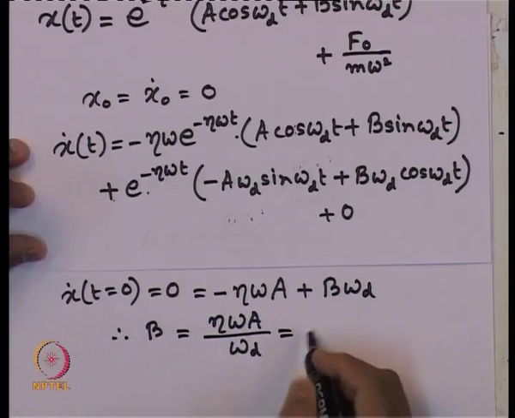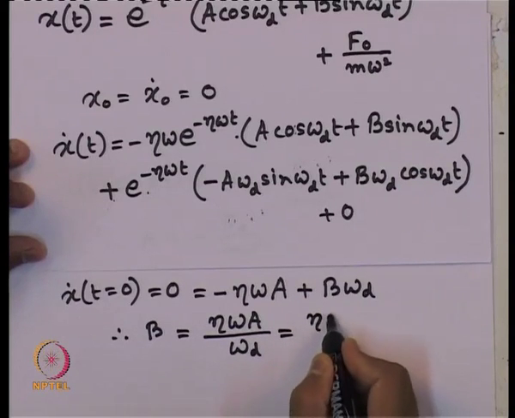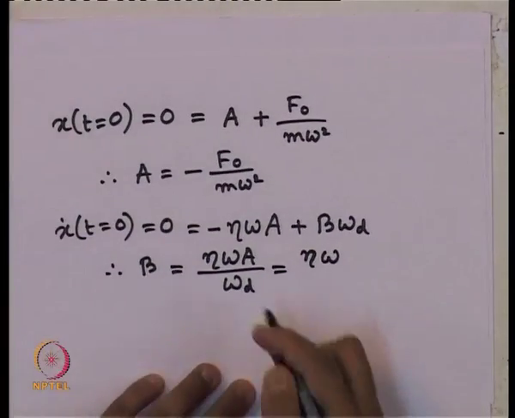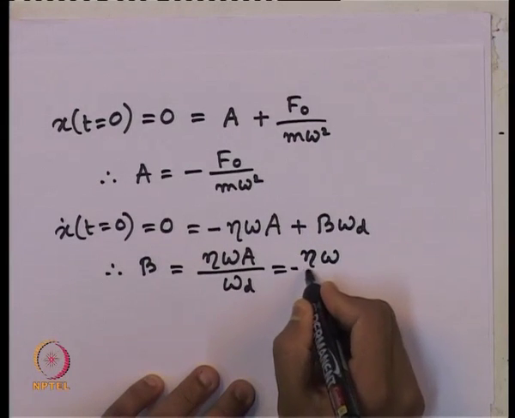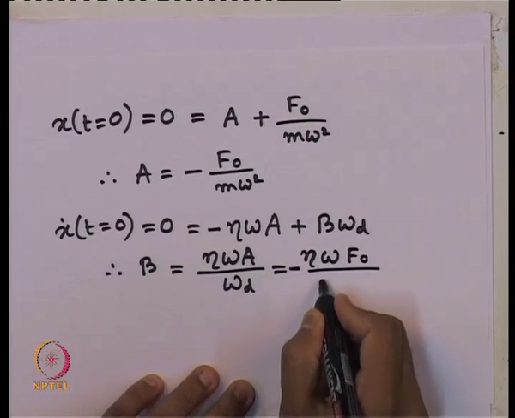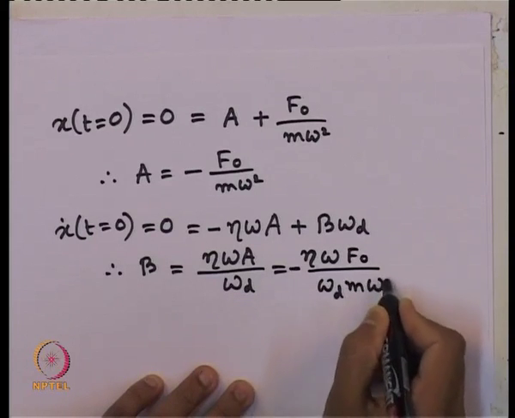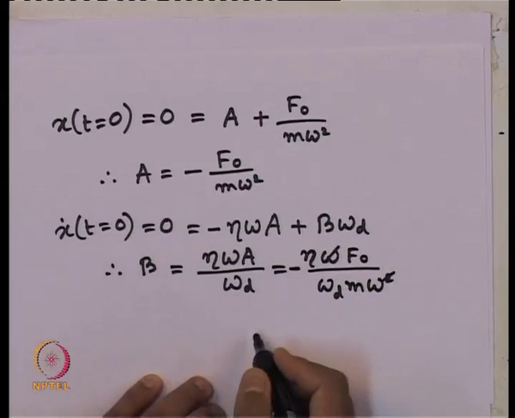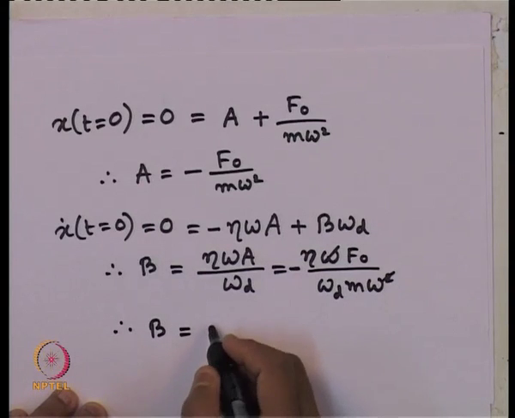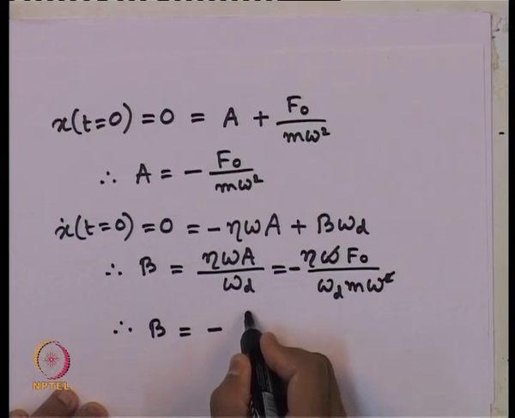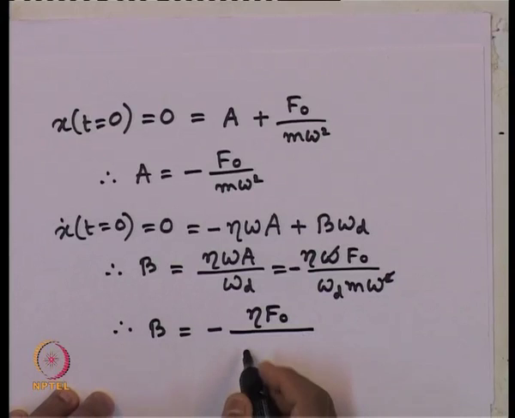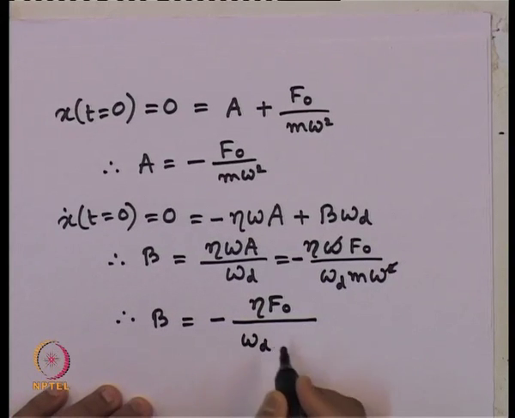Now, how much is A? Eta omega A is minus F naught by m omega square. So, let us put minus here, F naught by omega_d m omega square. So, this gets cancelled. Therefore, B is minus eta F naught by omega_d m omega.